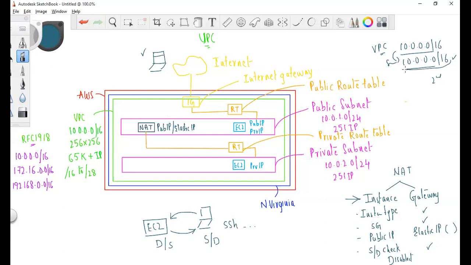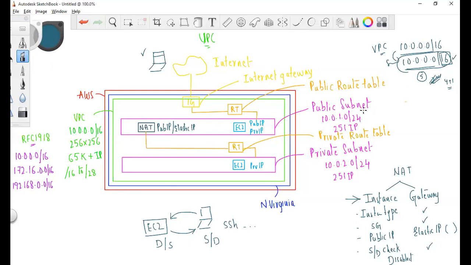So if you create a subnet, it will take the first 4 and the last 5 IP addresses. Whatever it may be the CIDR, Lakshmi, it just takes the 5 IP addresses. That's it. So don't think that because of the /24, it is taking 5. Whatever it may be the CIDR of the subnet, it will take the first 4 and 5.